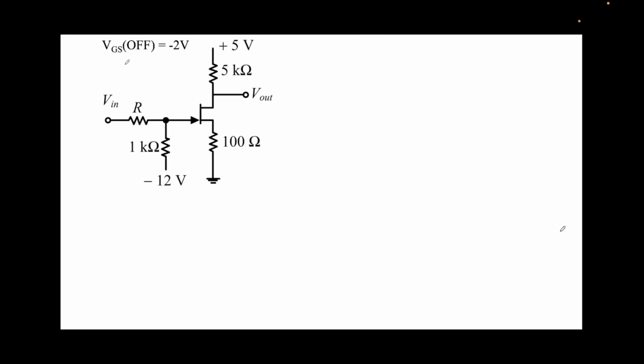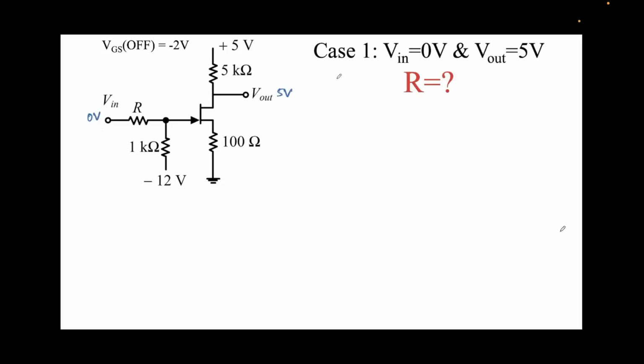Right, so this was the problem. VGS off is minus 2 volts, and I have just reproduced the diagram over here. Let's first look at case 1, when Vin is 0 volts. Note that when the input is low and the output is high, we'll try to figure out the value of R over here. Let's put in all the currents.